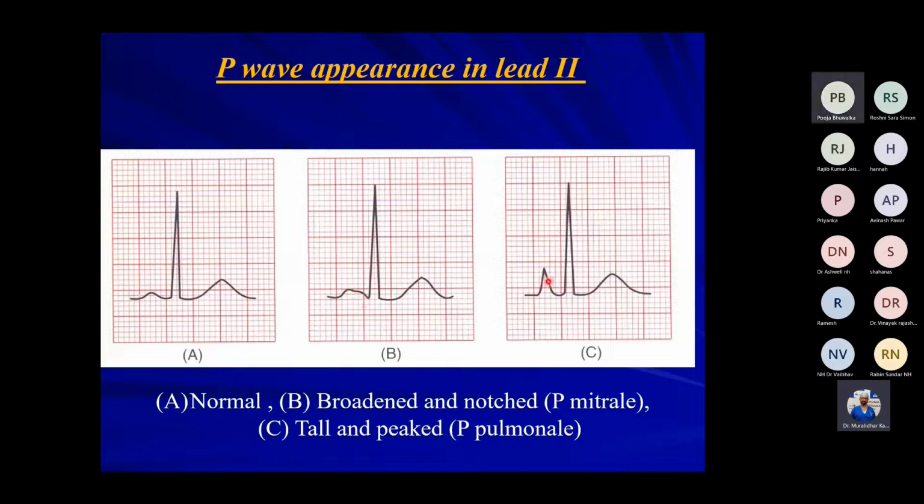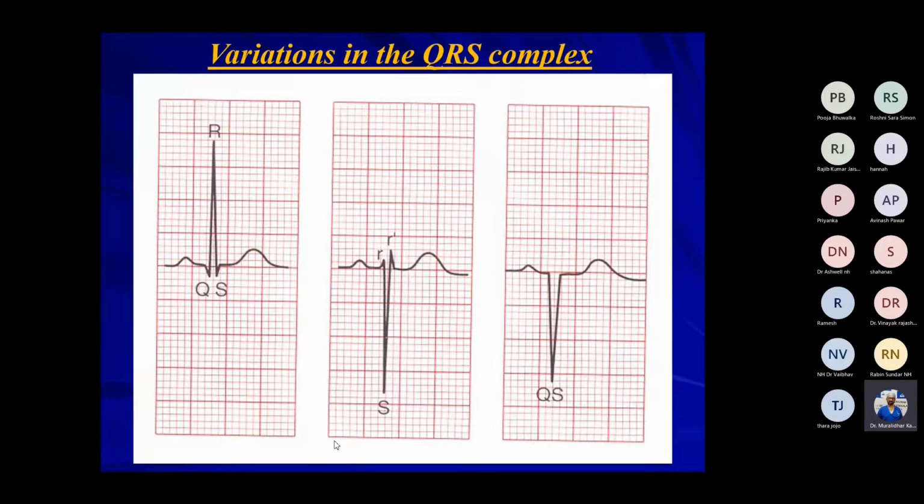And you have a tall P wave, which is P pulmonale, seen in respiratory disorders and right atrial hypertrophy as a result of right ventricular hypertension. Patients who have pulmonary hypertension or increased RV pressure will have this tall peaked P wave, P pulmonale.